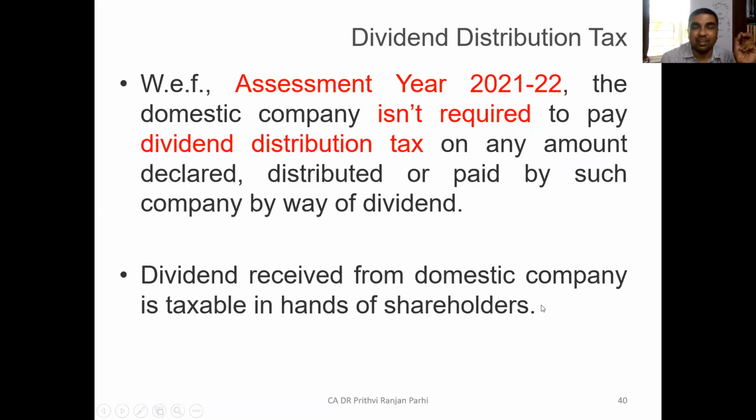Okay, sir. Now, this is one concept you have to learn. One more concept we need to learn is that interest is fine. Interest has got impact, companies getting tax saving. There is one more tax which is called the dividend distribution tax. The moment you are getting equity in your capital structure, you have to pay dividend, is it not? And on dividend, there was a dividend distribution tax, but thankfully, for assessment year 2021-22, this has been abolished. There is no dividend distribution tax. So this is again a good thing.